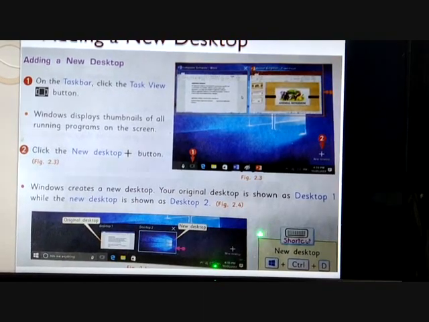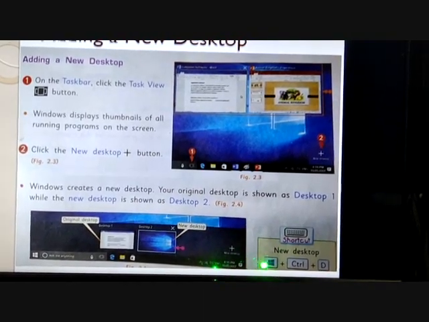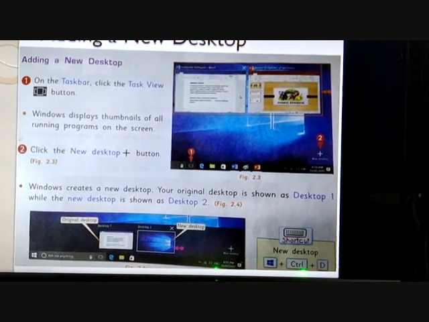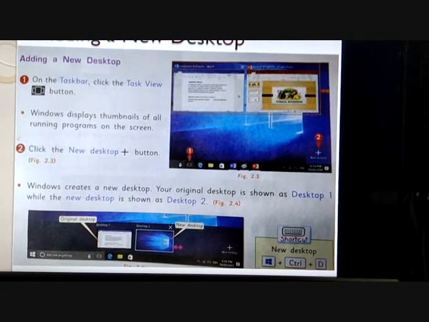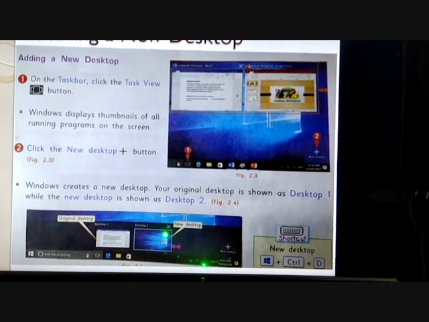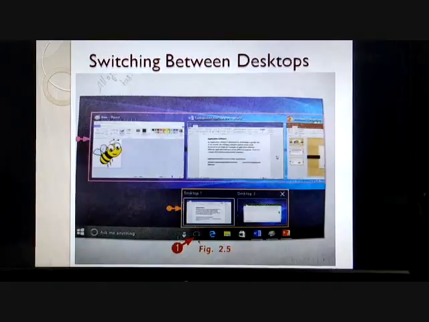This is the shortcut for a new desktop: Windows button plus Control plus D. All the programs which are running will be in Desktop 1, and Desktop 2 will be empty.